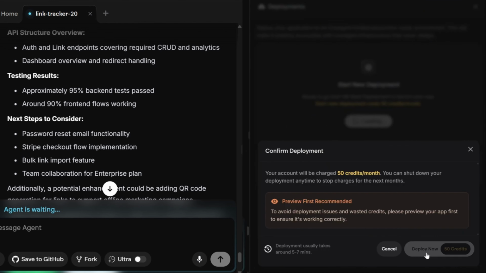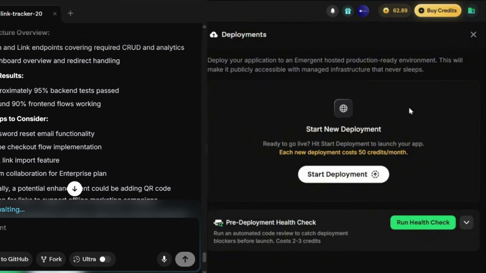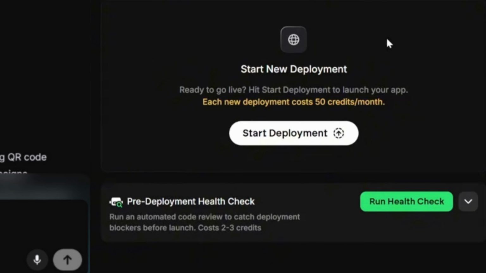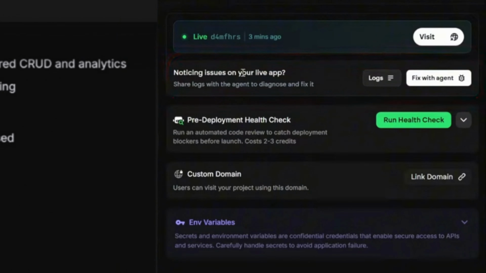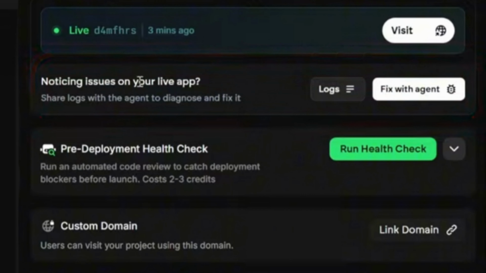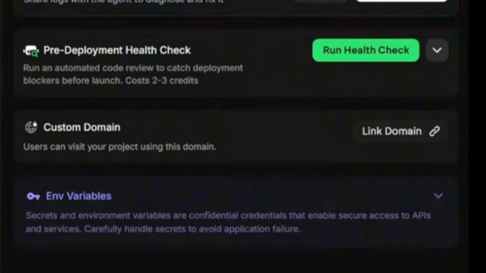I clicked deploy and the agent took over. Before deploying, you can also run a quick health check. It only takes 2 to 3 credits, and it makes sure the app is actually ready. Then the deployment started. A few minutes later, the app was live. At the top, there's a live status indicator. That's how I knew it was running. If anything felt off, there was a troubleshooting section, or click Fix with Agent and let the AI handle it automatically. You can also connect your own custom domain, and that's what confirmed it.